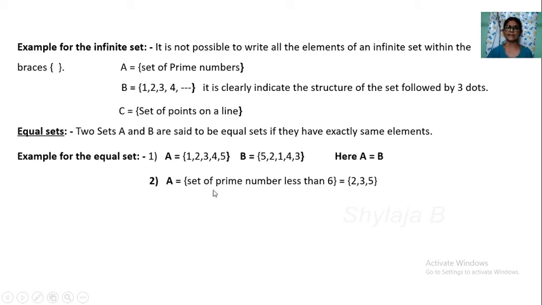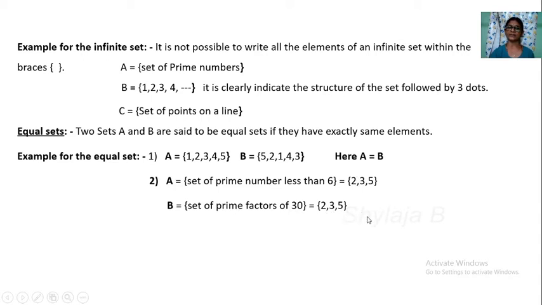Let us take another one. Set A: prime numbers less than 6. Which are the prime numbers less than 6? 2, 3, 5. In set B, set of prime factors of 30. 30 has many factors, like 2, 3, 5, 6, like this. Whatever divides 30, all of them, 10, 3, 15, are factors of 30, but here it is the set of prime factors. The set of prime factors is 2, 3, 5. So these two are equal. 2, 3, 5 is there.